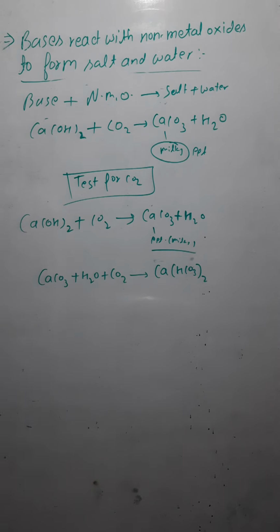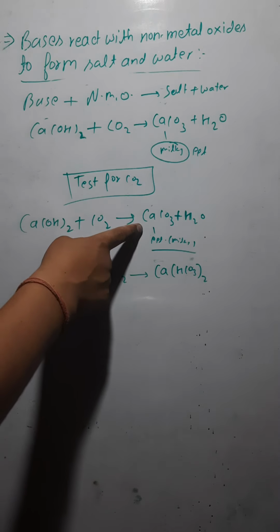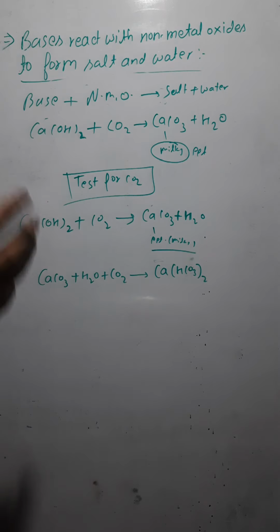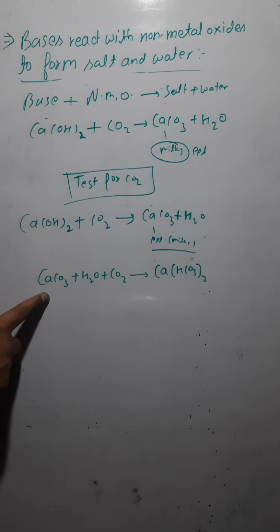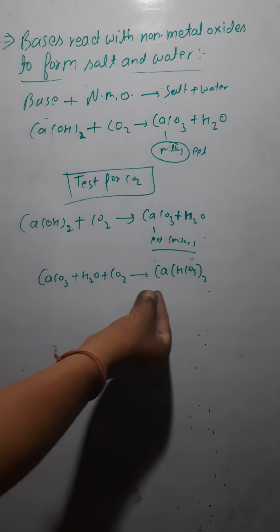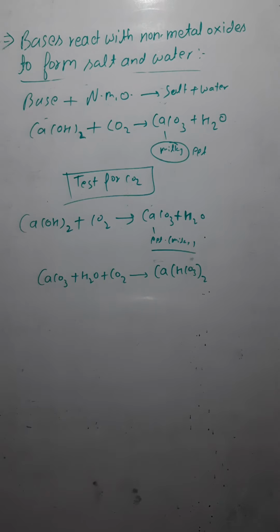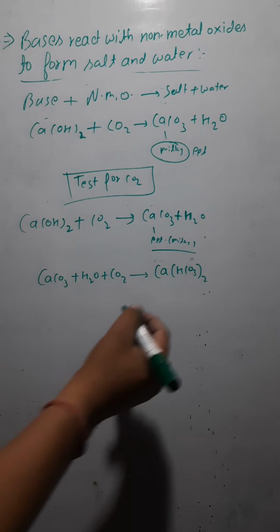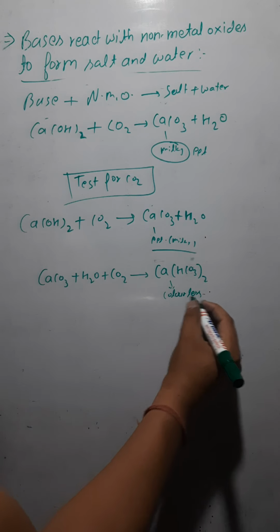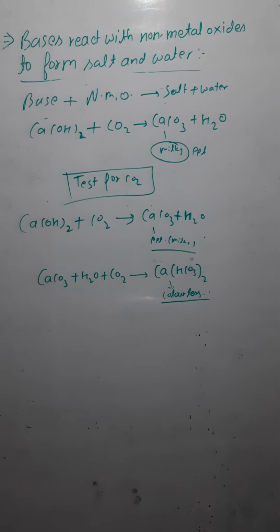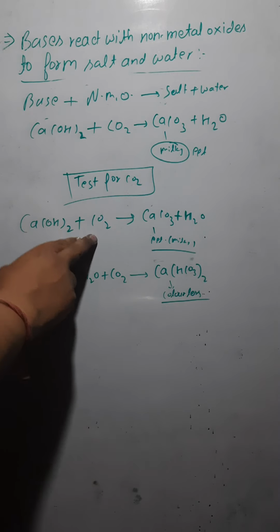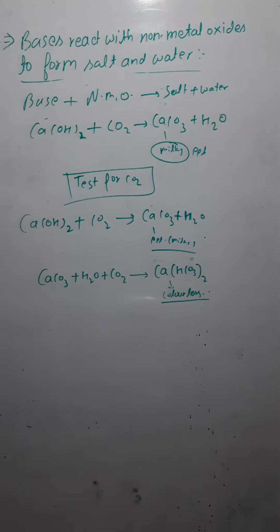when the first reaction is taking place, you have a white colored precipitate, that is a milky colored precipitate, calcium carbonate. Now again if you react this calcium carbonate with carbon dioxide, you are going to get calcium hydrogen carbonate. Now what is the color of this? It's colorless. First calcium hydroxide reacts with this and forms this milky colored substance.